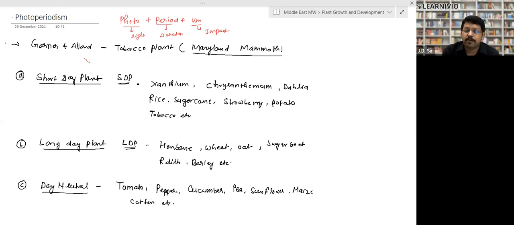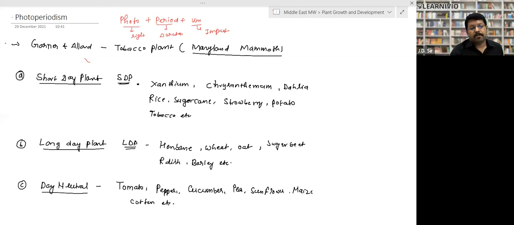Look, you will frequently see these questions in medical examinations. They will give you an example like xanthium and ask whether it belongs to short day plant, long day plant, or day neutral. So anyhow you have to remember these examples of SDP, LDP, and day neutral.